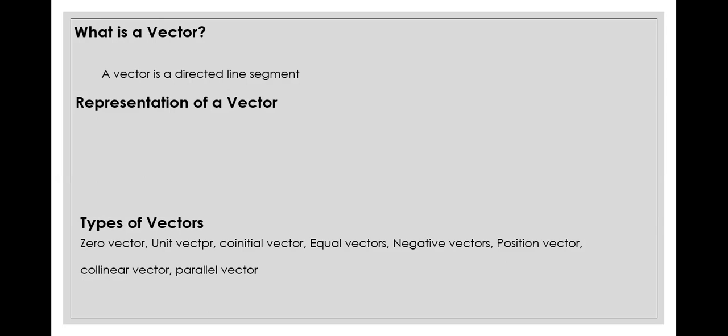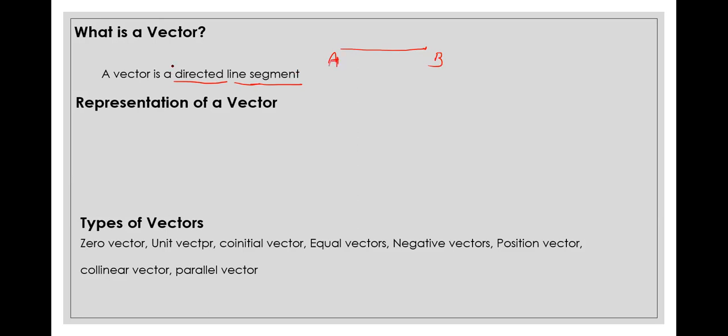We define it in a very easy way, not making things complicated. So, whenever I say it is a directed line segment, there are two parts to this. One is line segment, then directed line segment. So a line segment you understand. This is a line segment. It means both ends are fixed. One end is A, the other end is B. So this is a line segment.